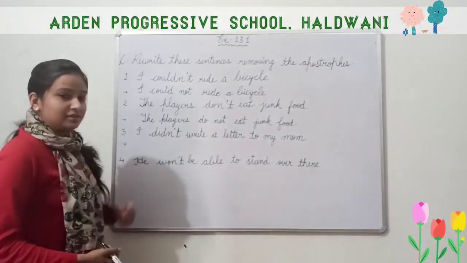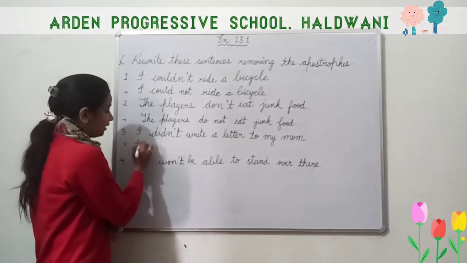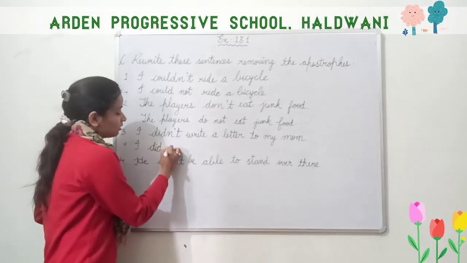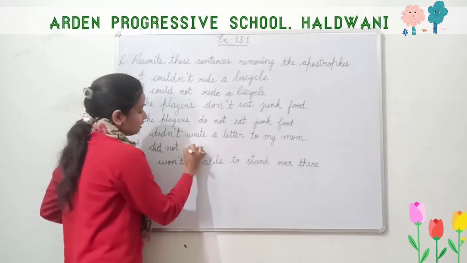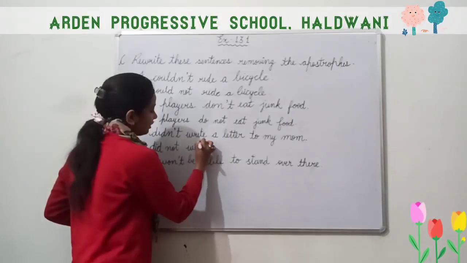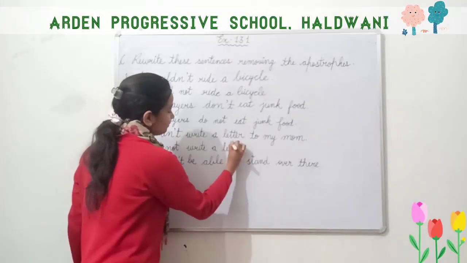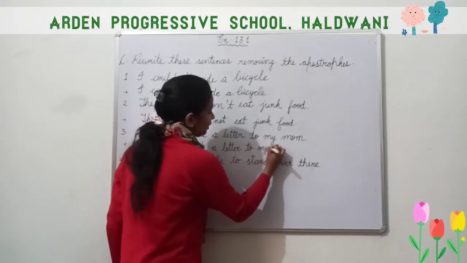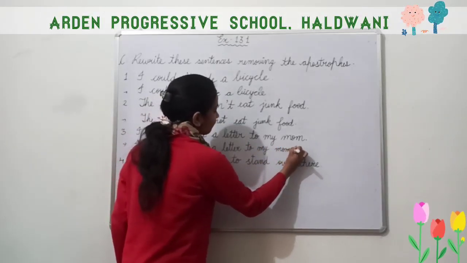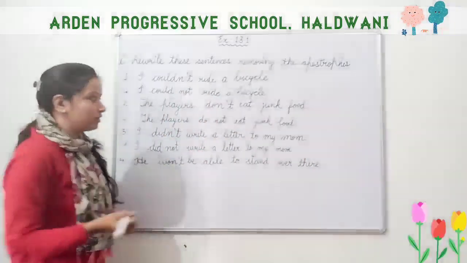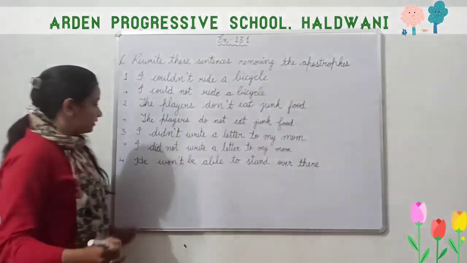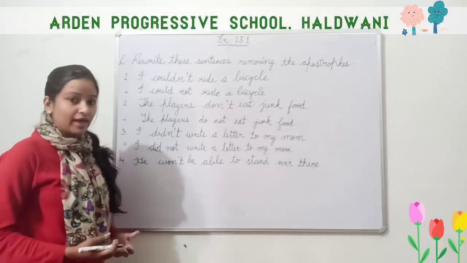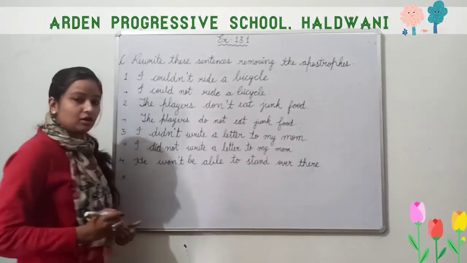Now in the same manner, I didn't. Its full form is did not. I did not write, W-R-I-T-E, write a letter to my mom. Full stop. It is a must to put the full stop. You have to write this in your book, and please do it in good handwriting.